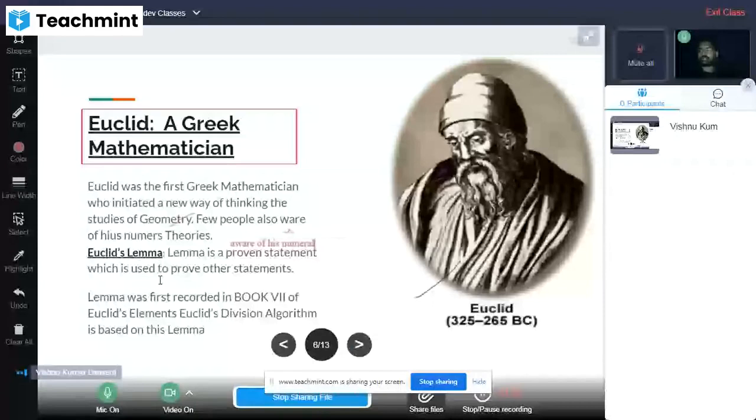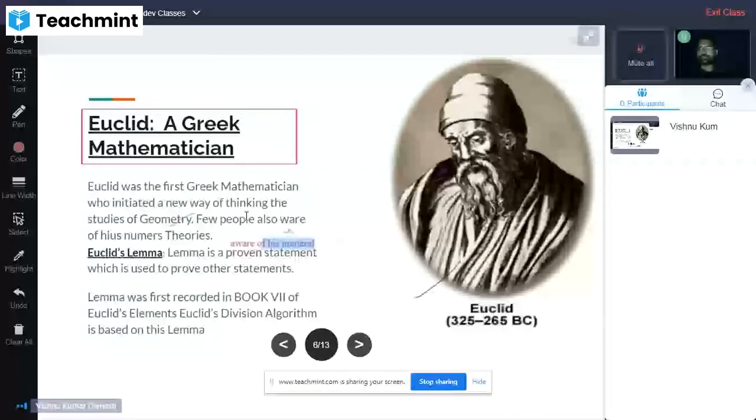If we are talking about some more important theories of Euclid, we will find that he also worked on numerals or numerical values.